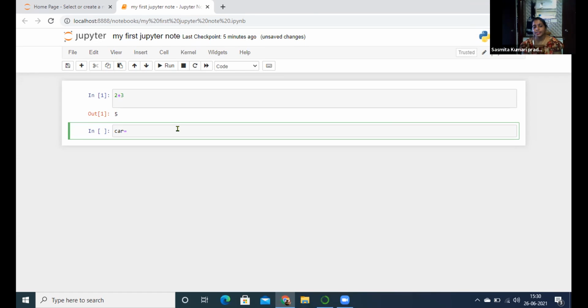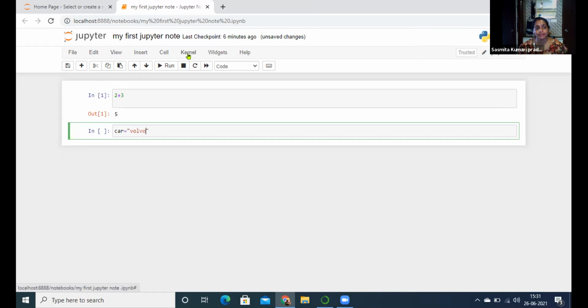Inside double quotes, we will write Volvo, as in the given question. So we have to write Volvo in double quotes, not brackets. Very good, a string: Volvo. As per our question, we have to satisfy our solution. So variable name is equal to car and value is Volvo. What is the value here? The value is a string. What is the string here? Volvo. Enter and print now.